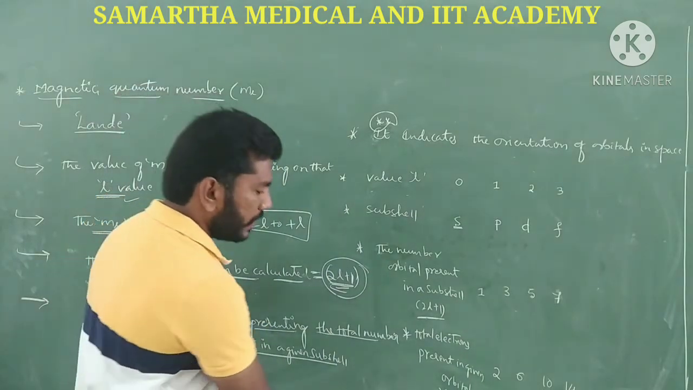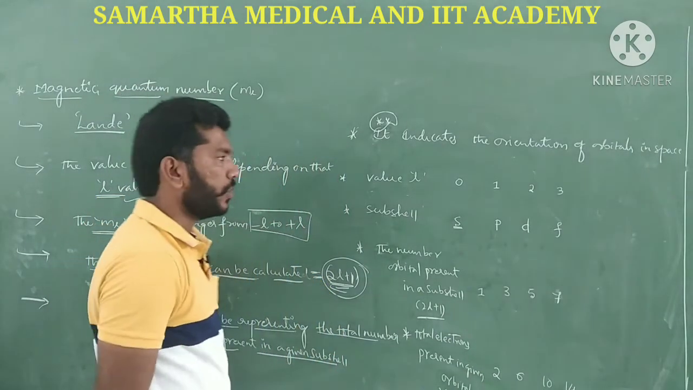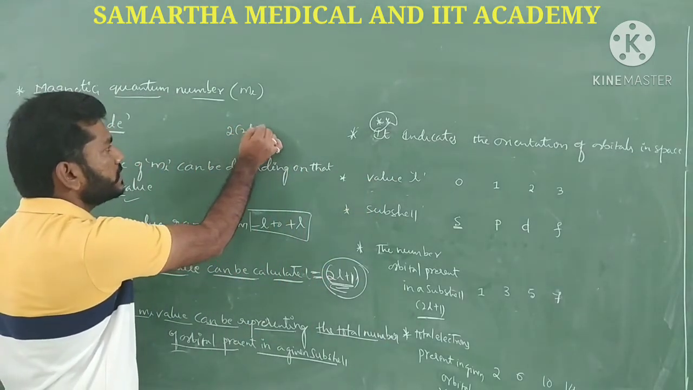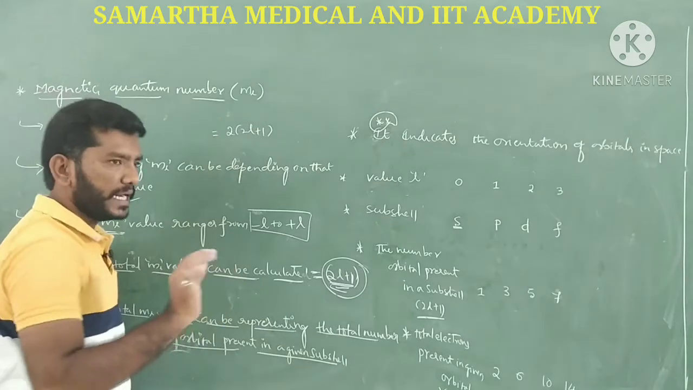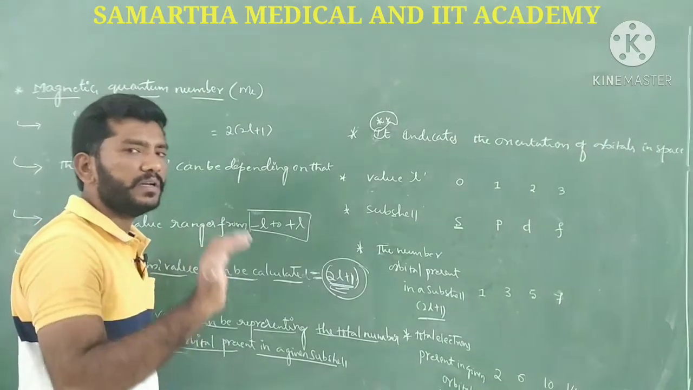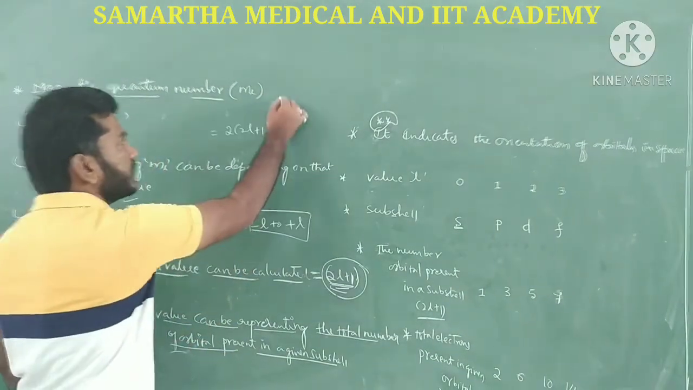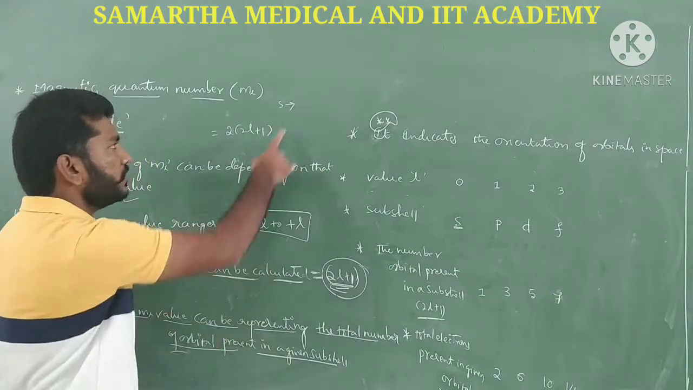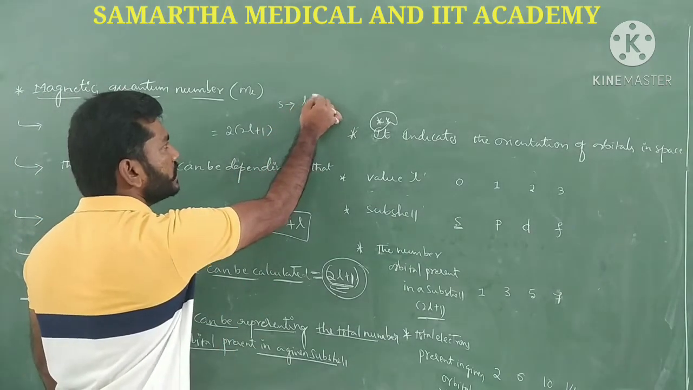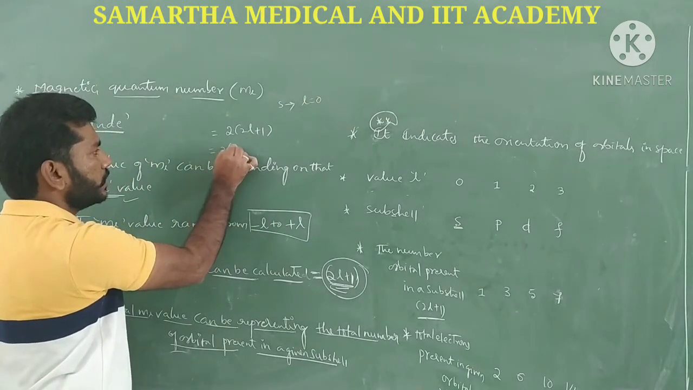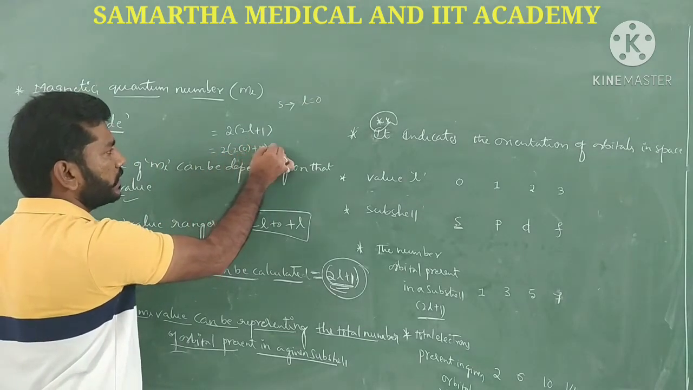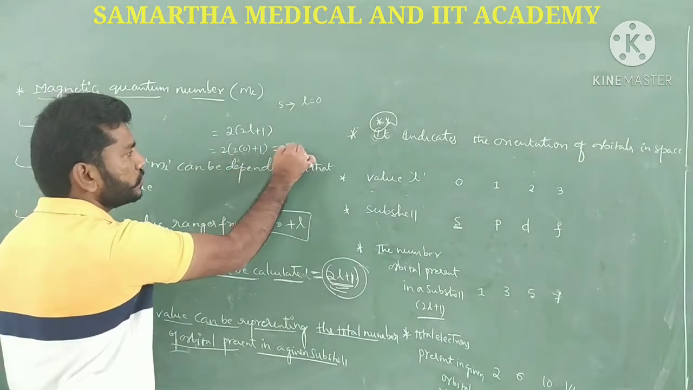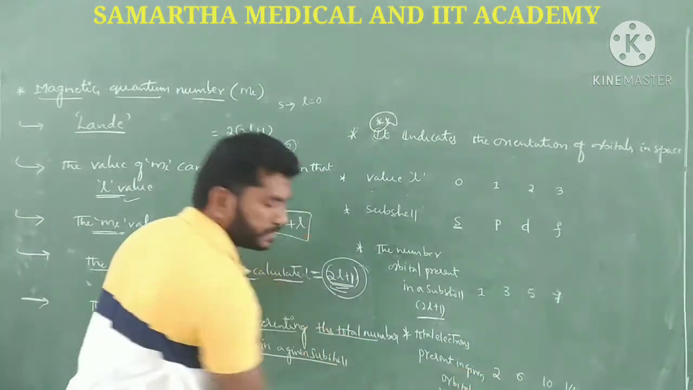So with the help of the 2 into (2l plus 1) formula, suppose see here, guys, 2 into (2l plus 1), the total number of electrons that has to be present in the given orbitals. Suppose in the S orbital we have to calculate the total number of electrons. For S orbital, what will be the L value? 0. Let's substitute, very simple. 2 of (0 plus 1).